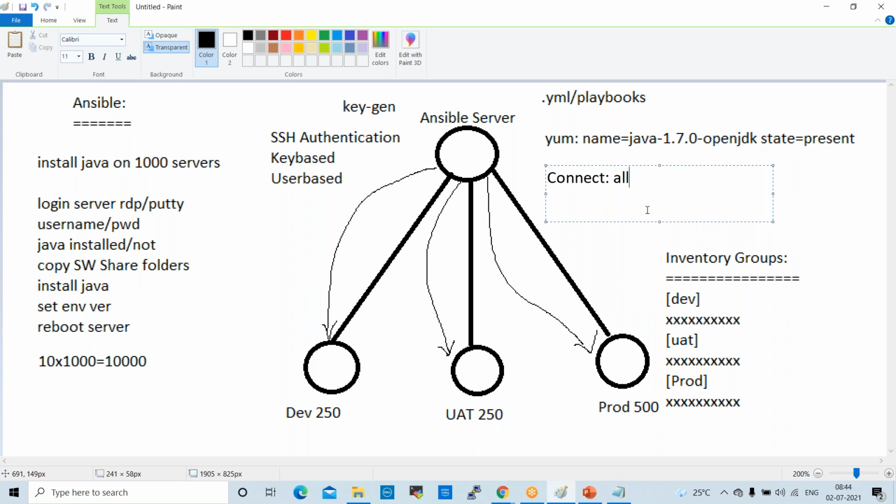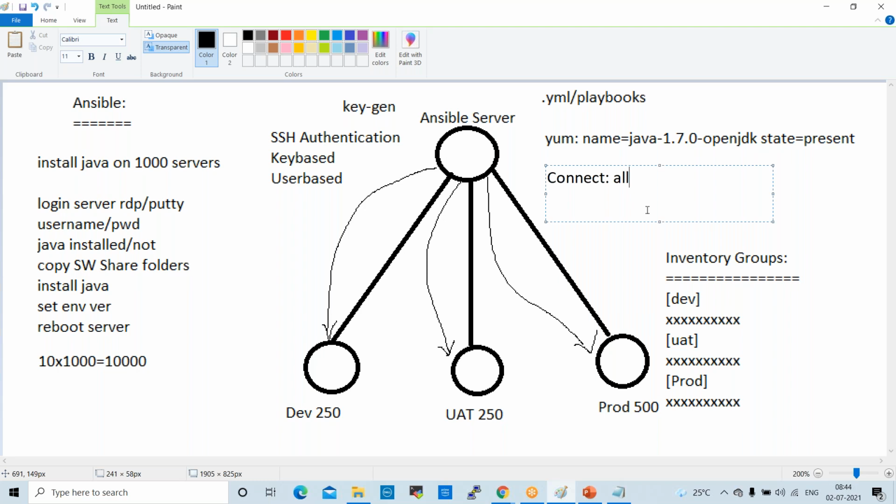Sir, how do we configure Windows servers? Like SSL authentication is used for Linux servers. Yeah, Windows servers also we can configure. I'll show you. Last quarter, I think, we configured some Windows servers here. How can we configure? I'll tell you. Don't worry.